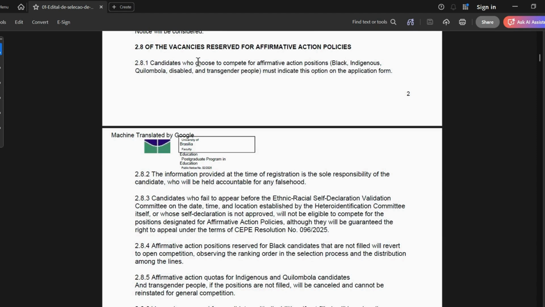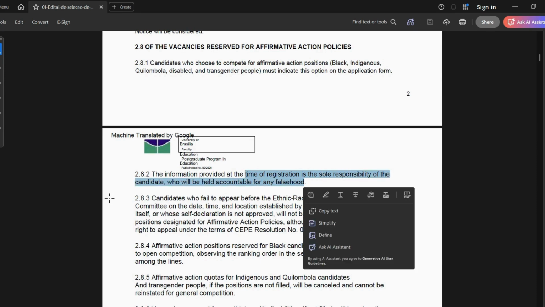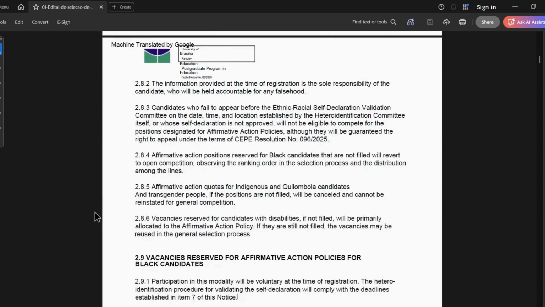So now they are further breaking things down. Candidates who choose to compete for affirmative action positions, like if you choose Black, indigenous, Quilombola, disabled, or transgender, must indicate this option on the application form. There will be a place on the form for you to indicate. The information provided at the time of registration is the sole responsibility of the candidate, who will be held accountable for any falsehood. So it's best to be honest.